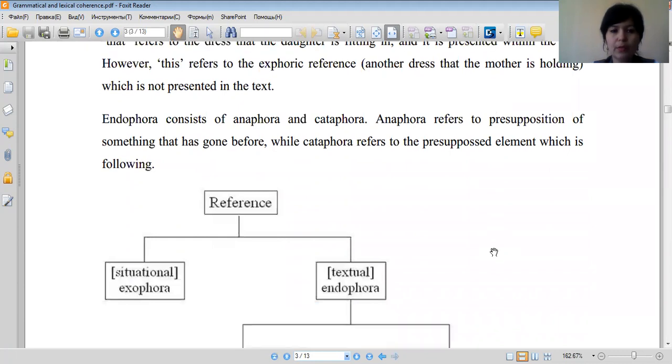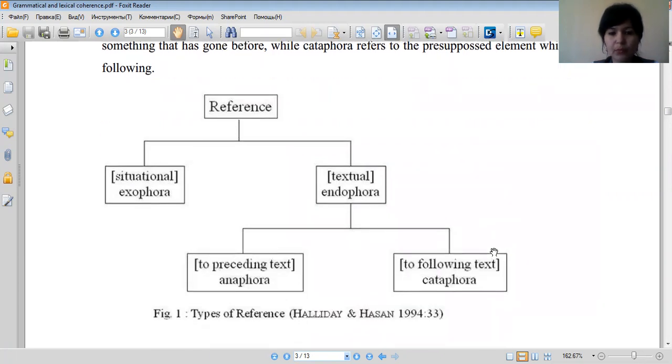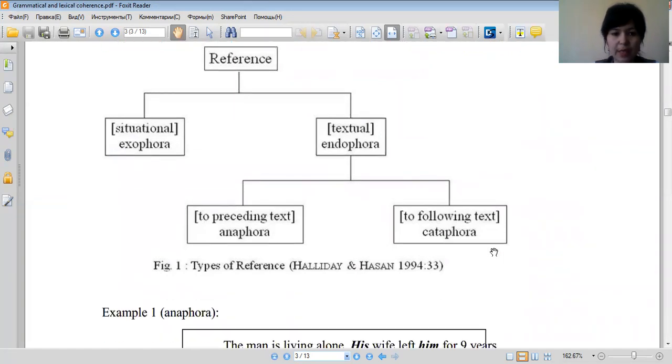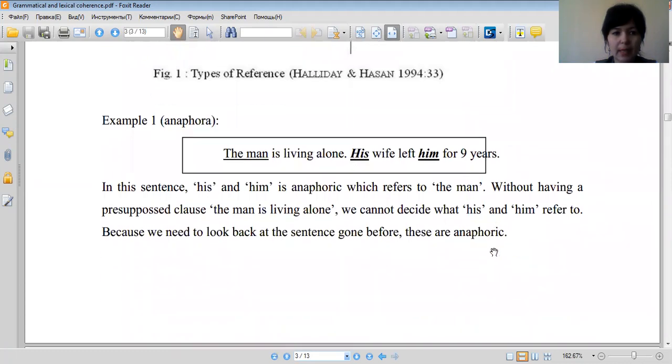Endophora consists of anaphora and cataphora. Anaphora refers to the presupposition, something that has gone before, while cataphora refers to the presupposed elements immediately following. In the sample, you can see the connections of the reference with other types of references, and the types of reference by Halliday and Hasan.